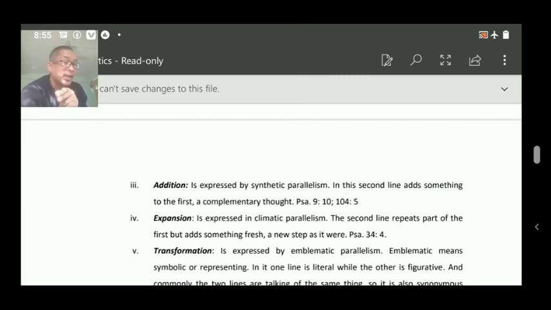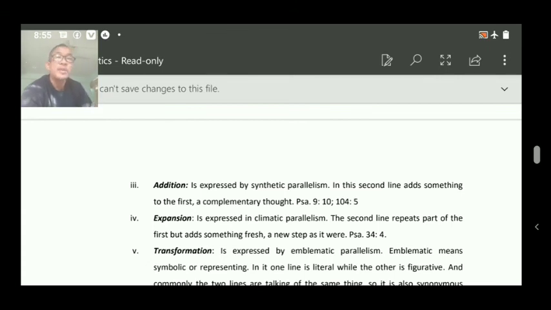First line. The second line explains why these people will put their trust in God. See, the second line says, for you, Lord, have not forsaken those who seek you. Because you did not forsake those who seek you, they will put their trust in you. That's the meaning here. So the first line is well explained in the second line, or the second line gives reason to the first line. That kind of parallelism is called addition.